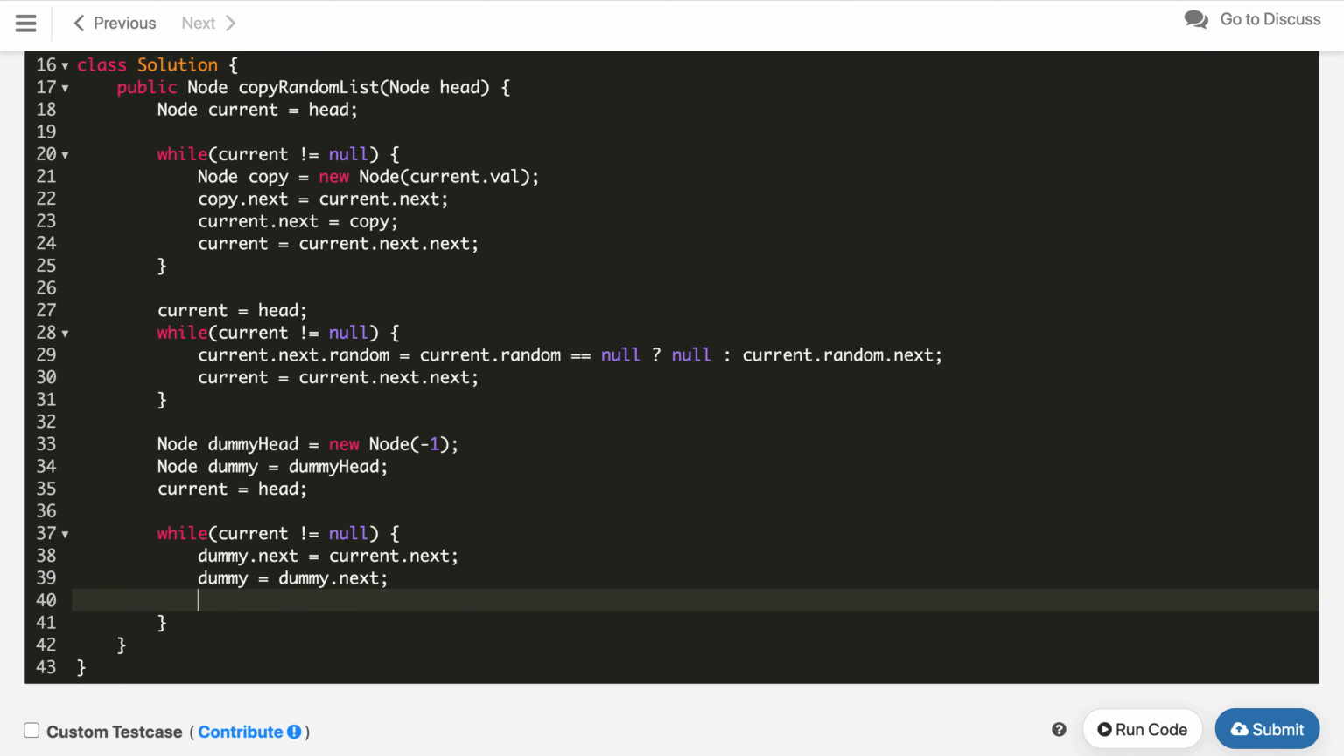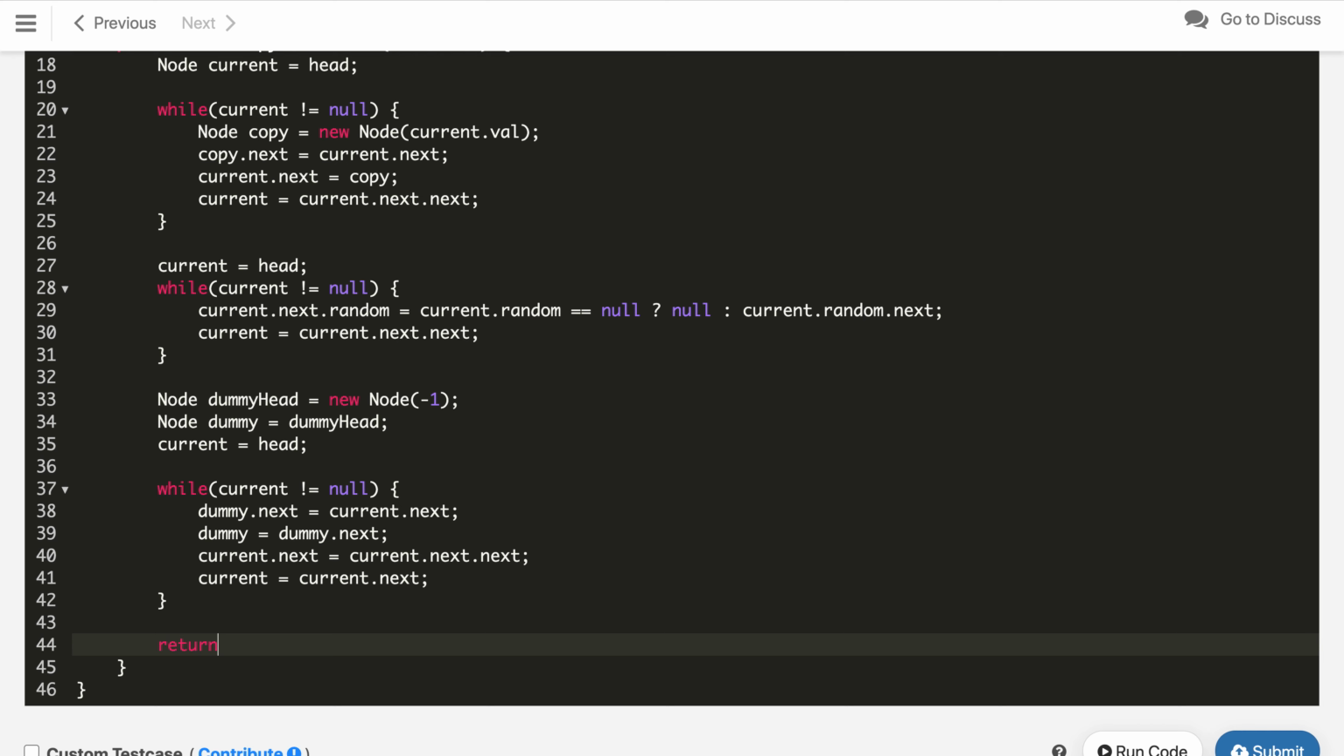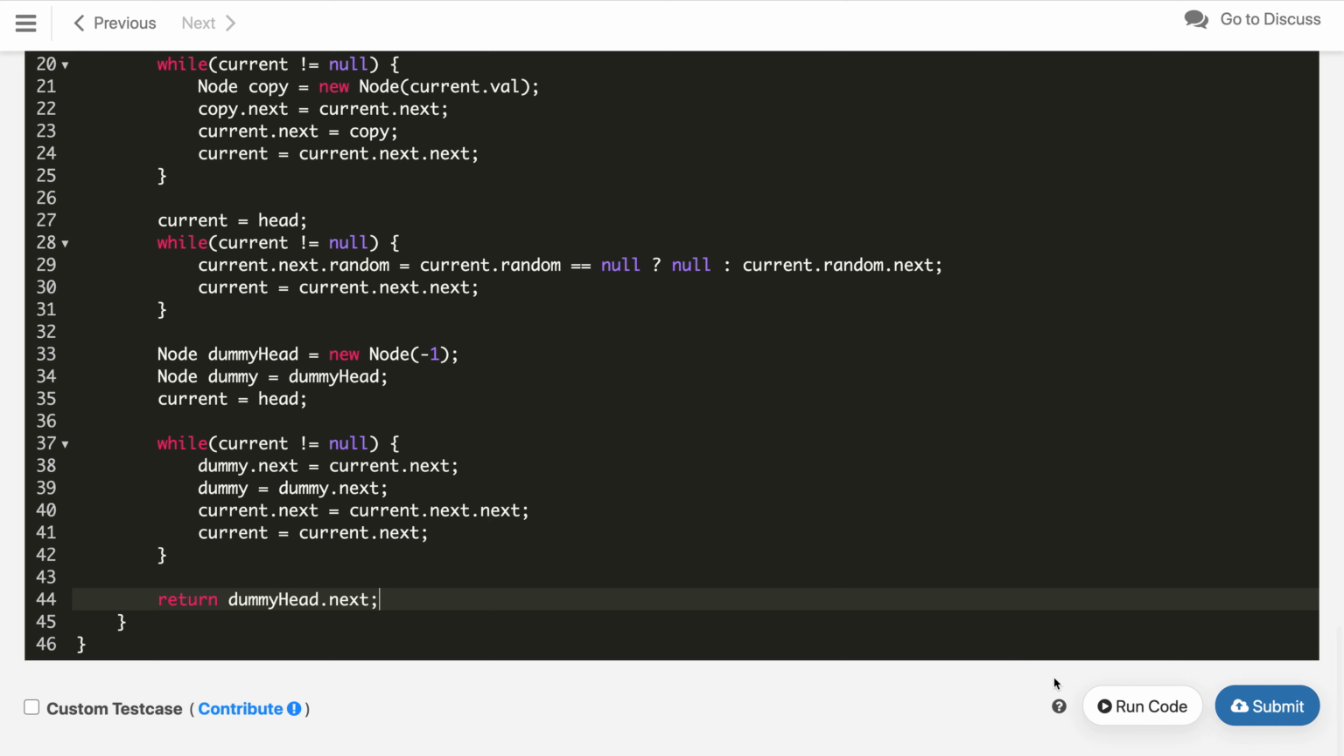We also need to restore our original list. So we update current.next equals current.next.next, we are removing the copied node. We copied it into our dummy, the new list reference, and we are removing it from our original list. Once it's done, we update our current to current.next. So this is done. After that we just return dummy head.next, which is the head node of our copied list.